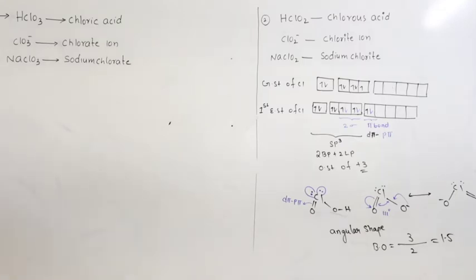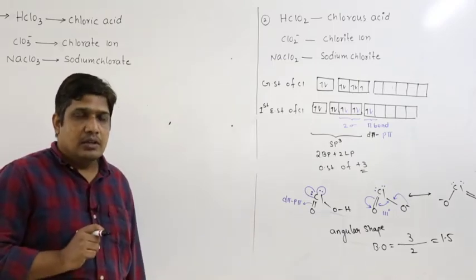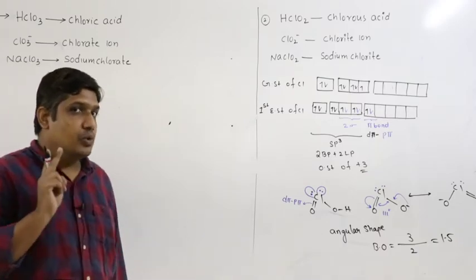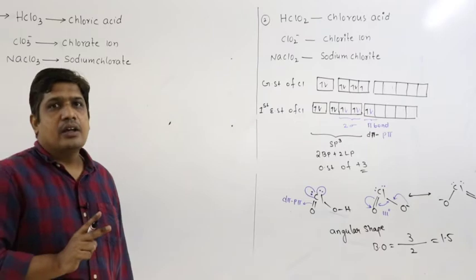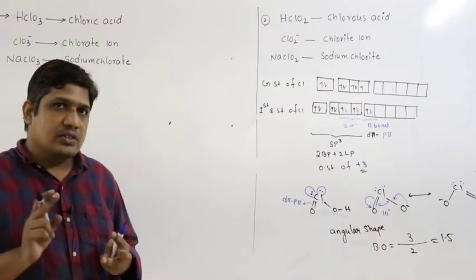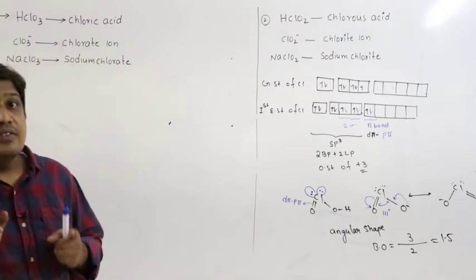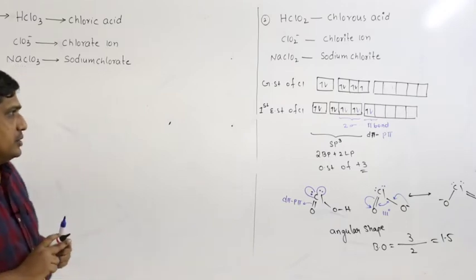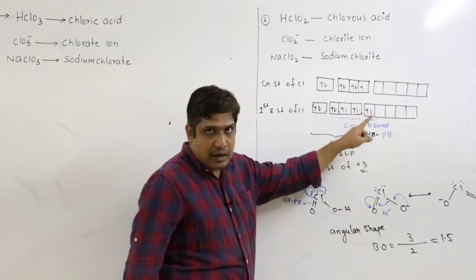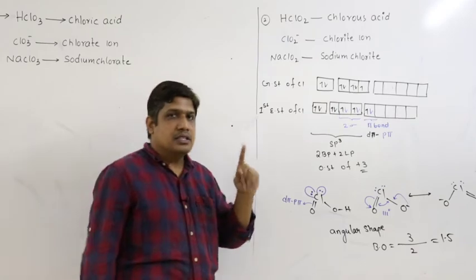Halogen is bonded to 3 oxygens, and each oxygen forms 2 bonds. There is one hydrogen, that means one oxygen forms a bond with hydrogen and chlorine, and the remaining 2 oxygens have to form 2 pi bonds. So altogether for each oxygen 2 electrons. Out of 3, one oxygen forms 1 bond with chlorine. So 2 into 2 is 4, plus 1, 5. We require 5 unpaired electrons. In the first excited state of chlorine, we have only 3 unpaired electrons. To get 5 unpaired electrons, I have to go for the second excited state.